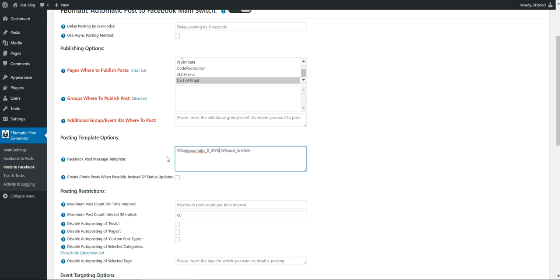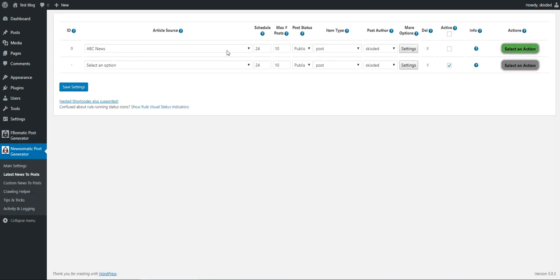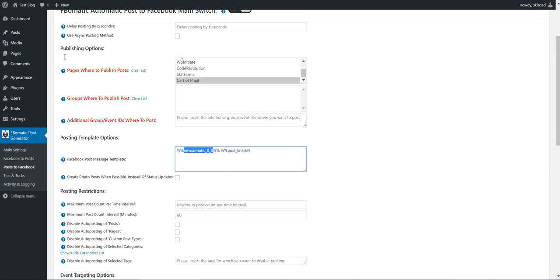So instead of post title, let's say I want to use the content generated by Newsomatic from this rule. So in this case, content from the Newsomatic will be inserted here, and the newly published post link will be inserted here instead of this shortcode. So I think this is a great update.